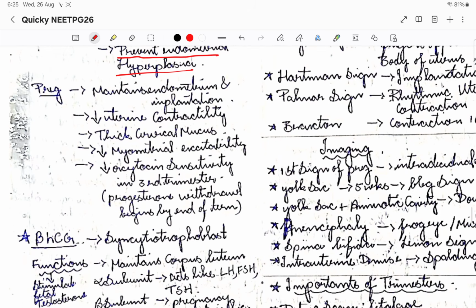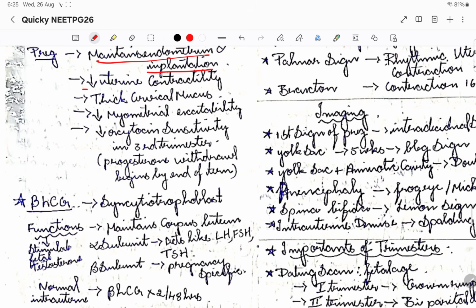Okay, then coming to during pregnancy, it maintains the endometrium and implantation. So that is why it is very important, right? The corpus luteum keeps on secreting progesterone to maintain this only. Okay, then it reduces the uterine contractility so that the baby can develop without any hindrance. Then there is thick cervical mucus produced to prevent any infection.